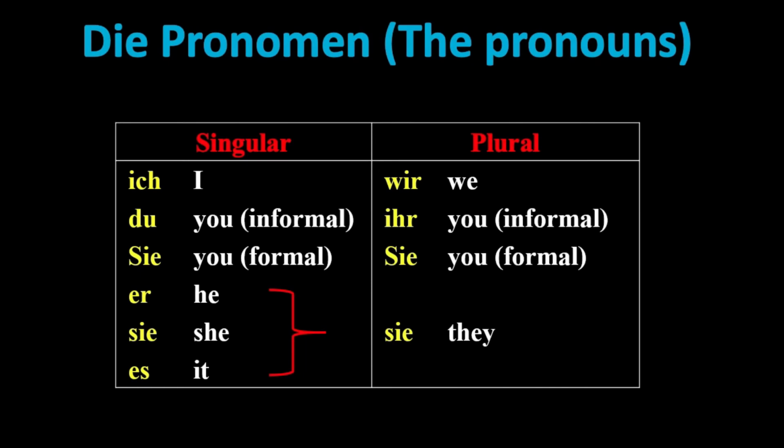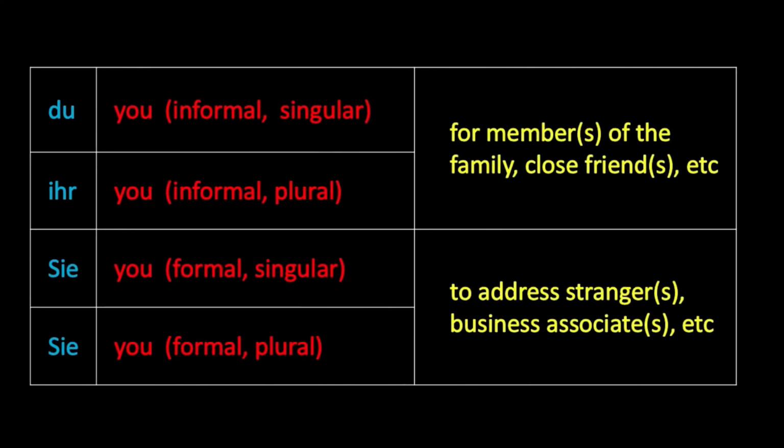This is the table we have already learned in lesson 2.1, the Pronomen, the pronouns. Hope you remember this table too. Remember that we use du or ihr for family members or close friends. Du for singular and ihr for plural. We use Sie for you in formal language for both singular and plural forms. Here formal means to address strangers or business associates, etc.